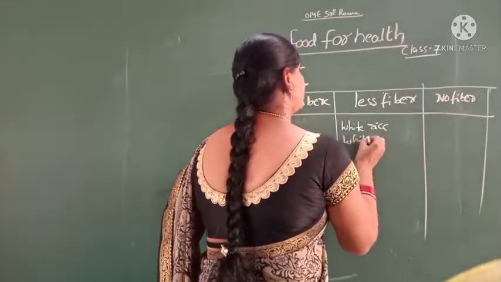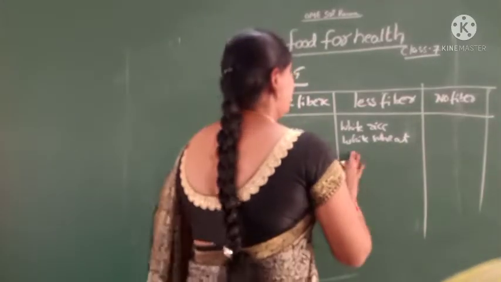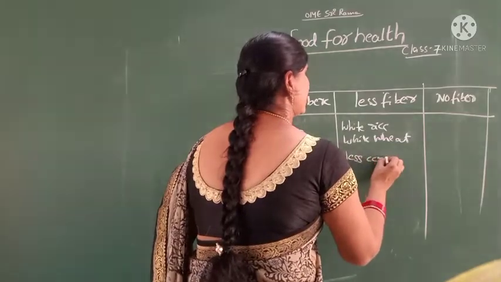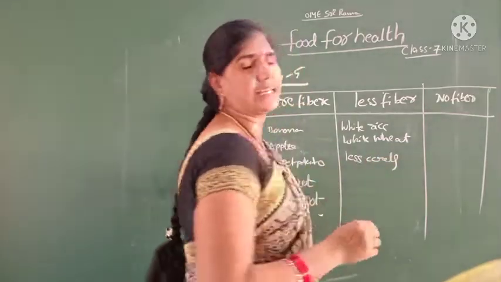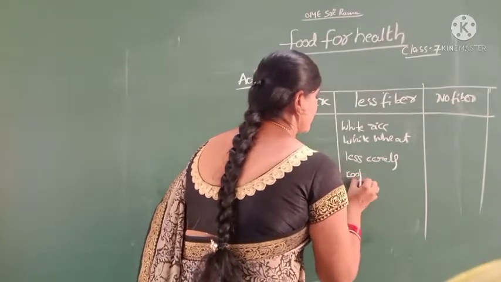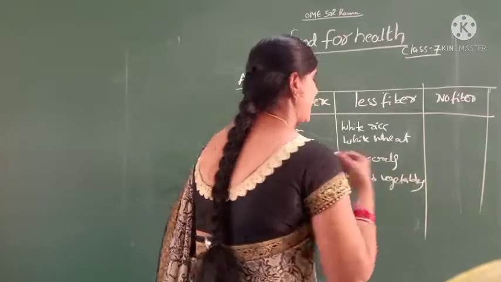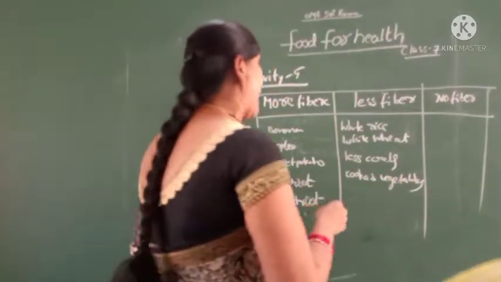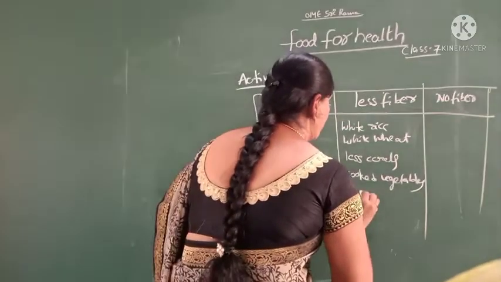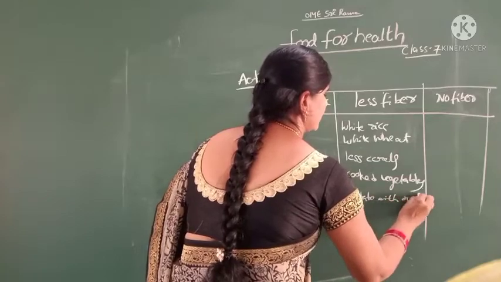Less fiber food: white rice, white wheat, less quantity of cereals, and cooked vegetables, and potato without peel, without skin.